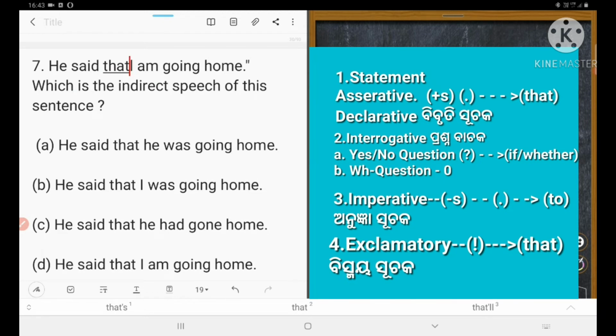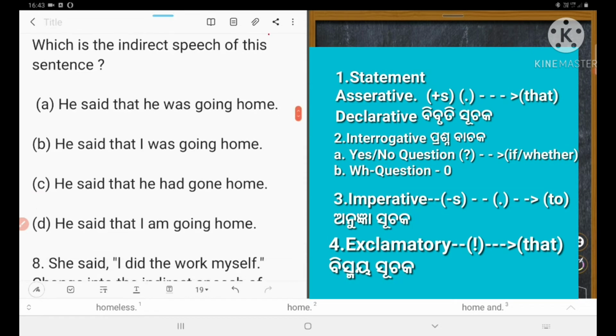Yes, that. He said that he, I will become he. Okay, am will become was, past tense. It will become past tense was. So he said that he was going home, and we will remove this inverted comma. Yes, the sentence is: he said that he was going home.